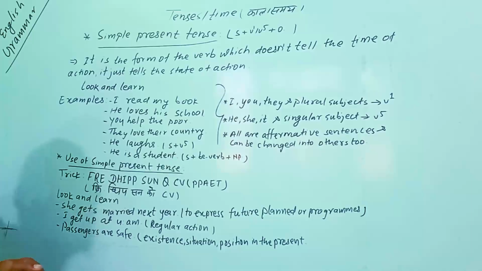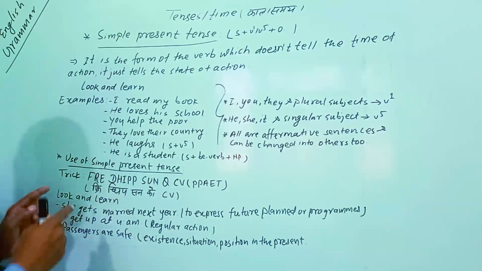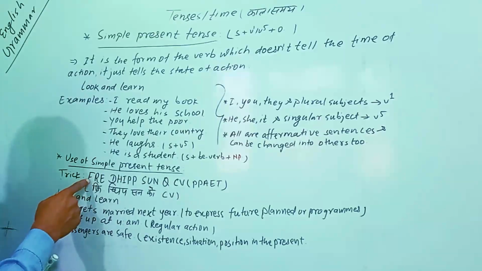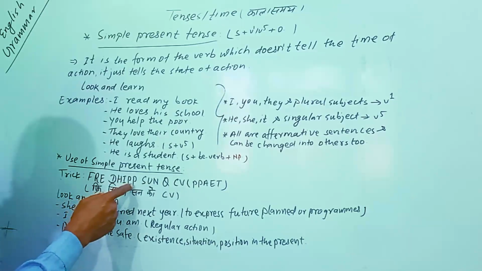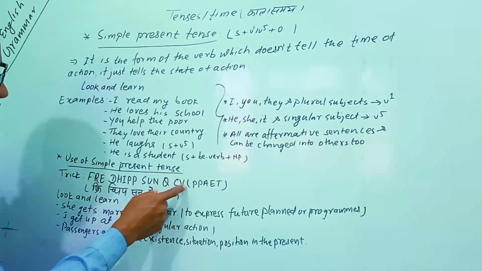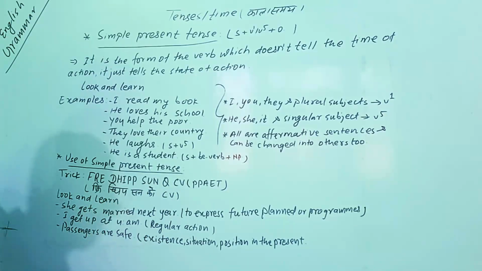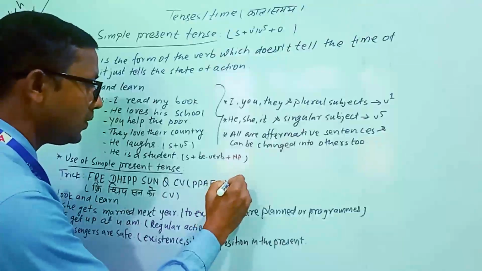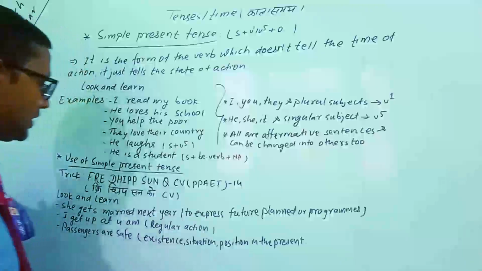After that comes the use of simple present tense. For that, we should set up in our mind this trick, and this trick will help us to understand the use of simple present tense. How many uses? Here 1, 2, 3, 4, 5, 6, 7, 8, 9, 10, 11, 12, 13, 14. So 14 uses we can understand here through this type of trick.